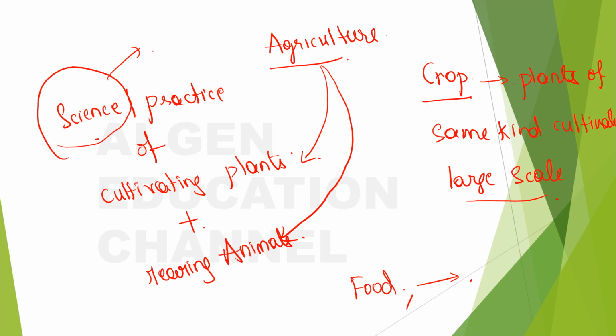All right. So what does the farmer do here for this scientific process of agriculture? He prepares the soil, he plants the seeds, he has to put some water, he has to protect his crop from all the pests and insects that come and eat up the crop, right? And he'll have to give a proper amount of minerals to the crop so that the produce will be good, right? There are so many steps involved in this process of agriculture, and we shall look into all these in detail. Okay.